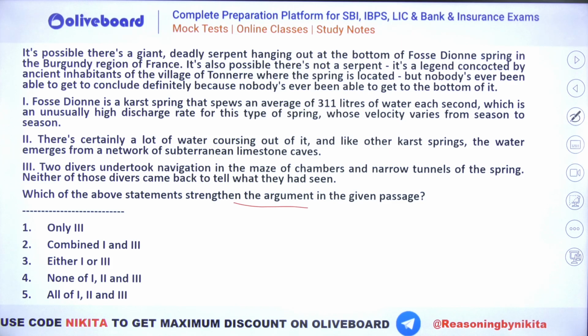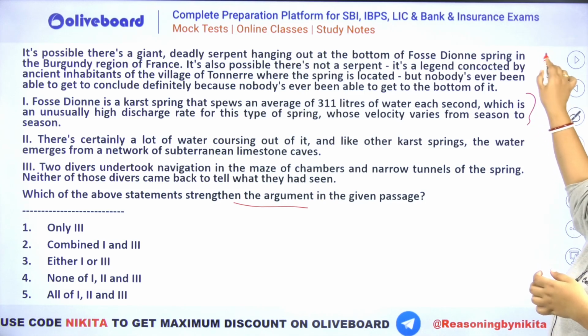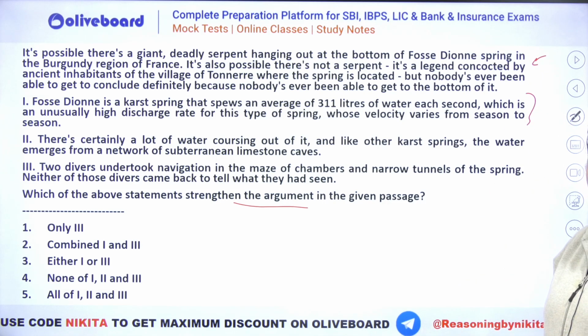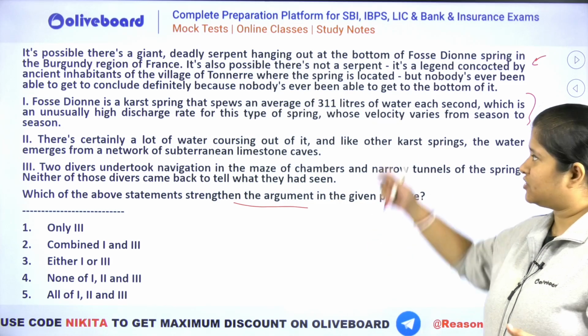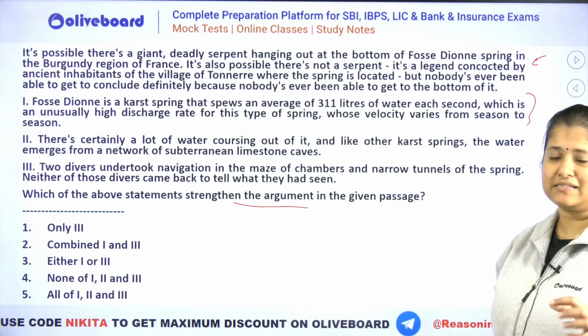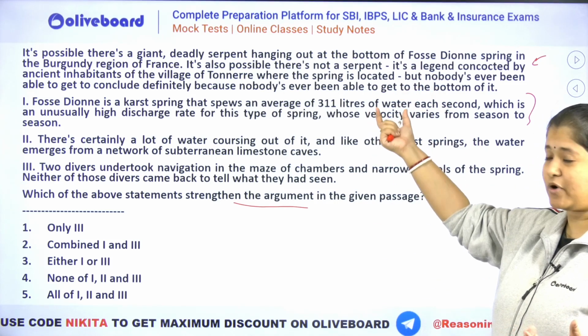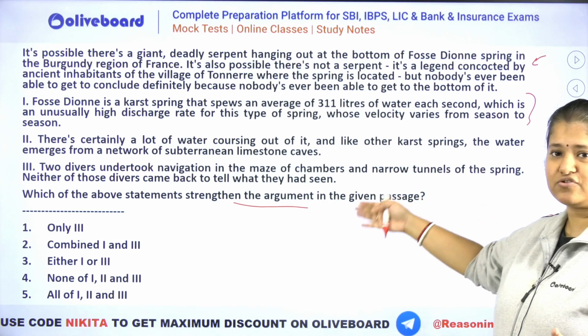Let's see what is the first one. So Fosse d'Eon is a karst spring that spews an average of 311 liters of water each second, which is an unusually high discharge rate for this type of spring whose velocity varies from season to season. Now you can see here this particular premise is not talking about the speed of this spring or something like that. How much discharge rate, what speed, how much water. So this particular passage or premise is not talking about this particular point. So you can see this is not going to strengthen the argument.